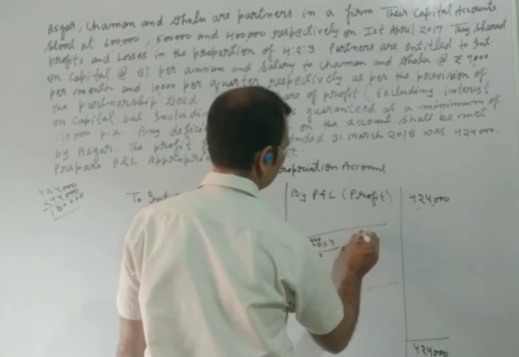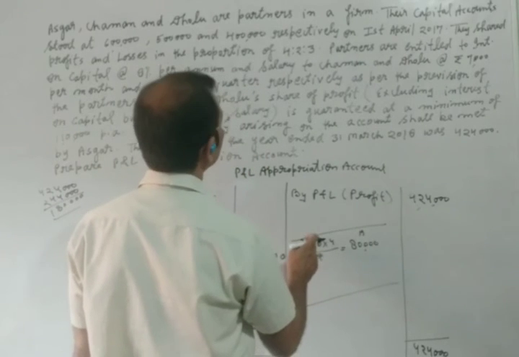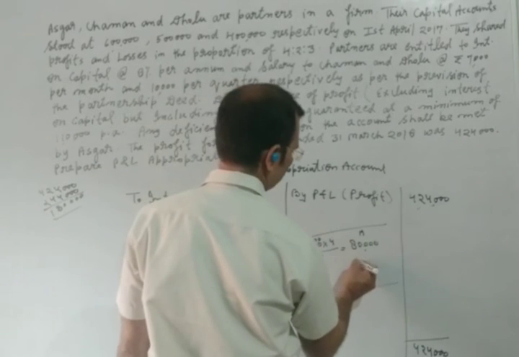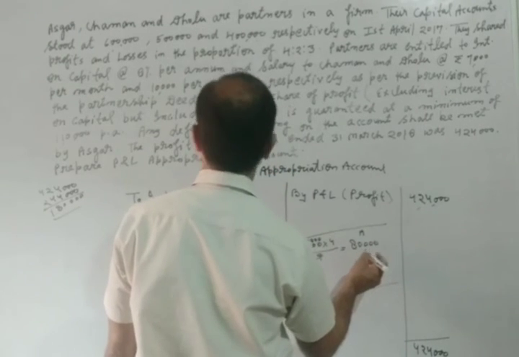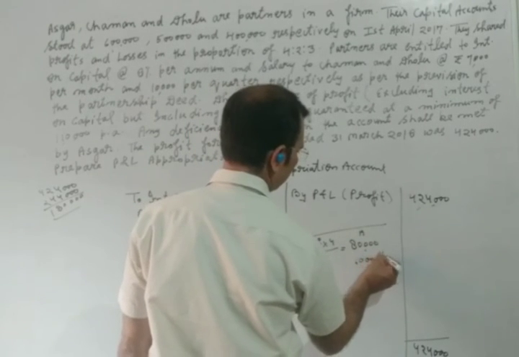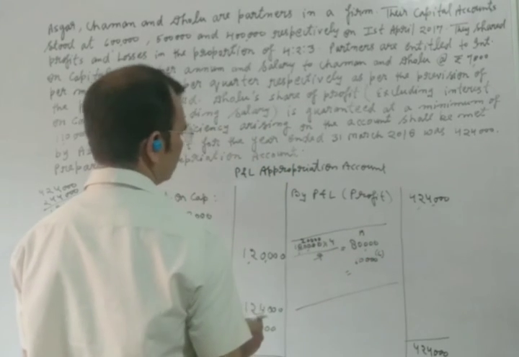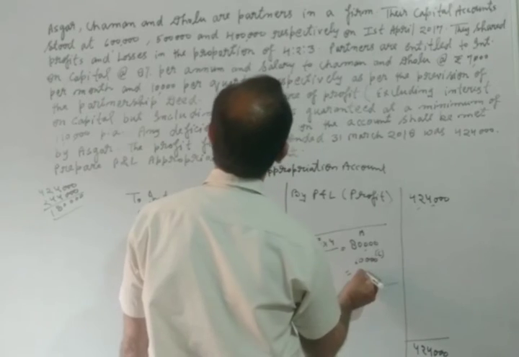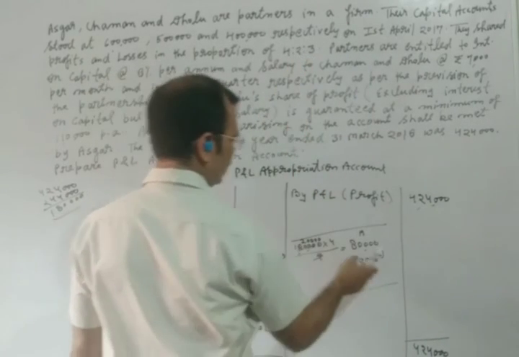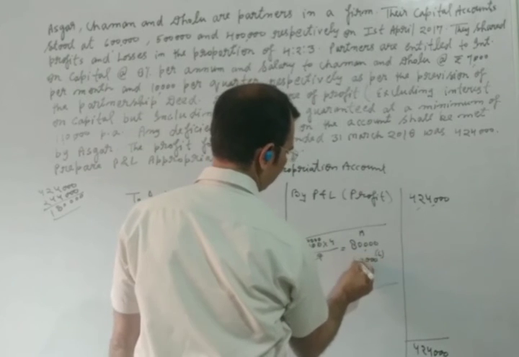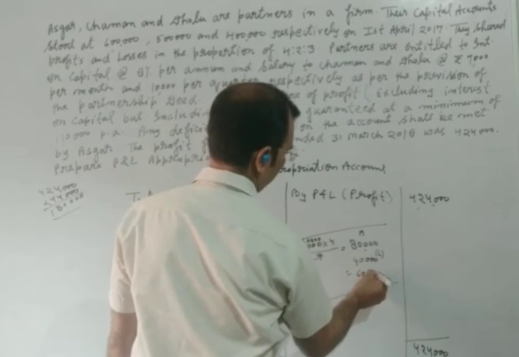This is for Asgar. 60,000 for Chaman and 40,000. 60,000 for Dhruv.